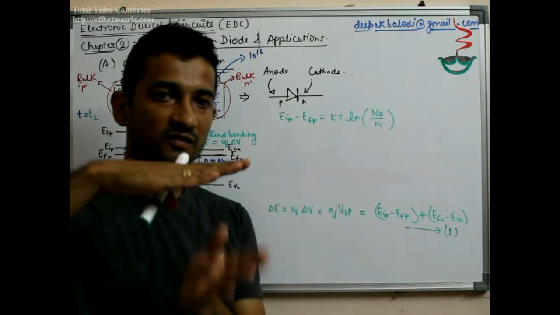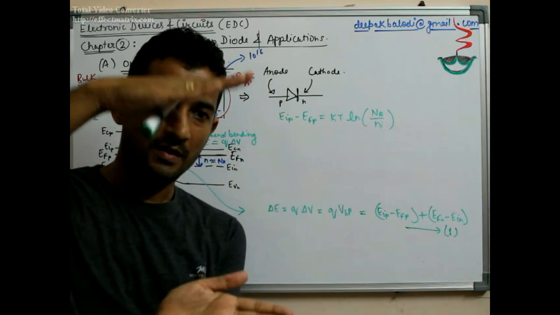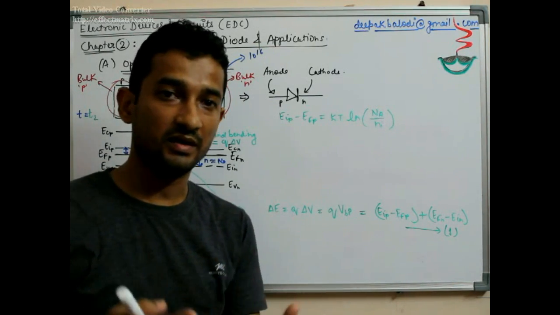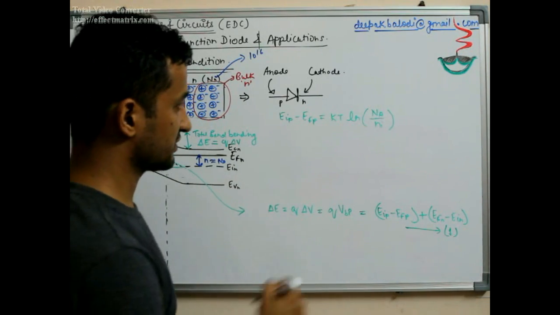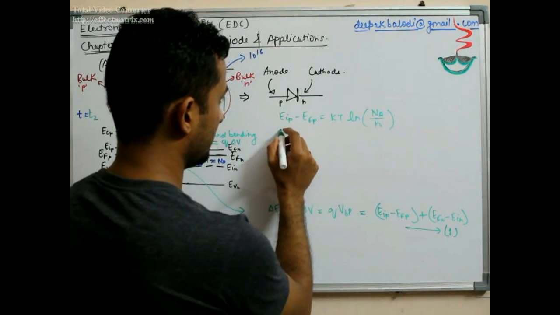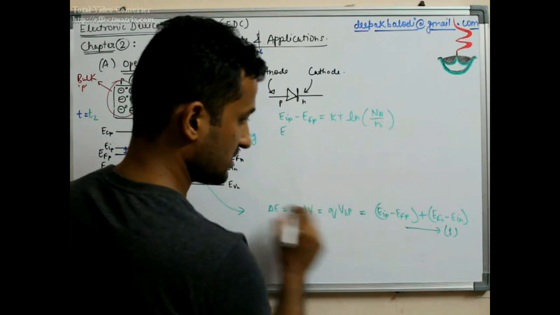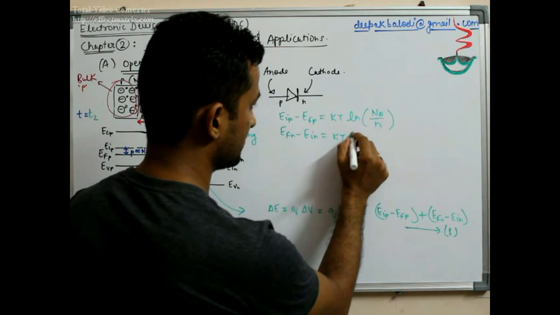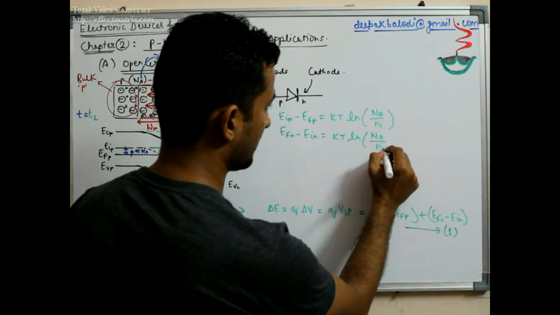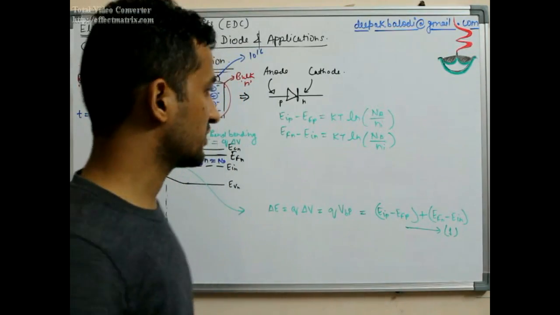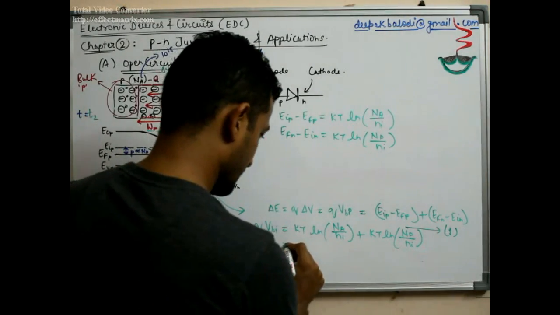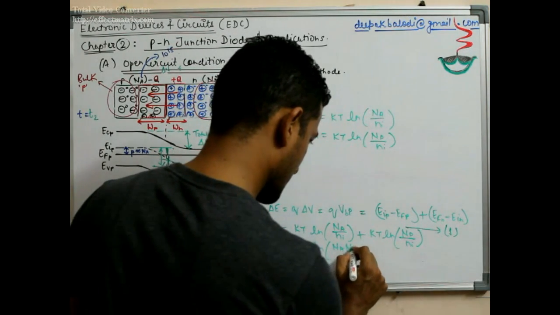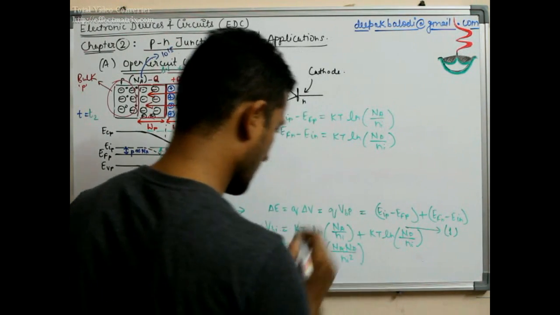So the distance of the Fermi level below the intrinsic level tells us how many more free holes have been created or generated. So this is this relation, and similarly EFN minus EIN is kT ln Nd by Ni. This all is from chapter number 1. So if we add them, it makes it kT ln Na Nd by Ni square.